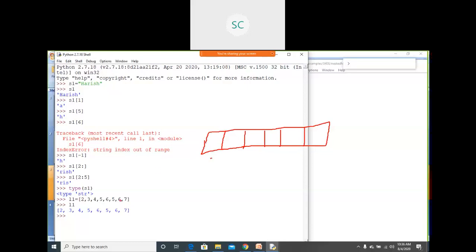Index value starts from 0 and ends at n minus 1. In the same way here also you can retrieve the elements by using negative index.